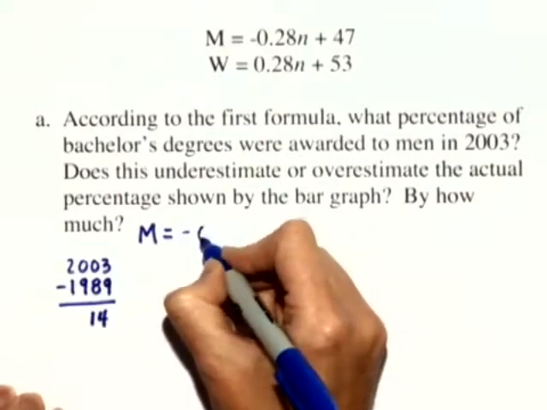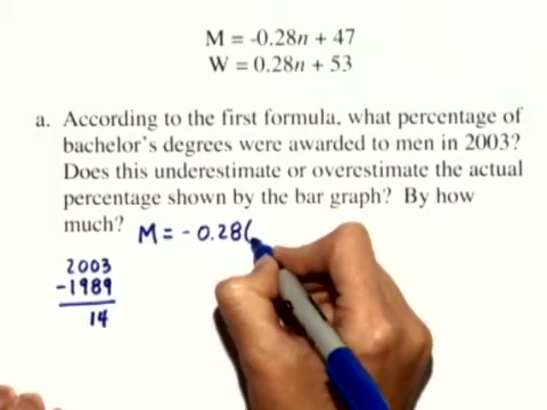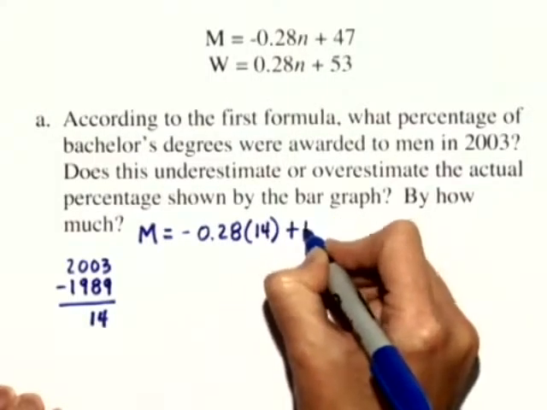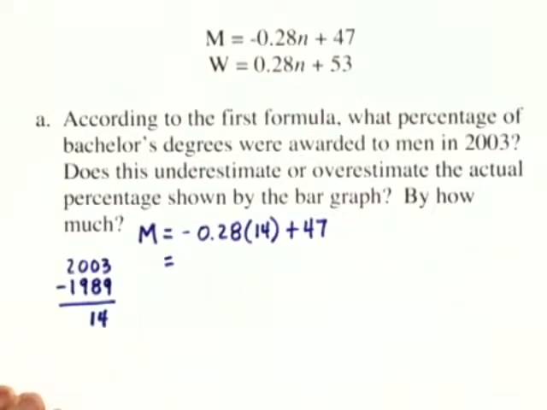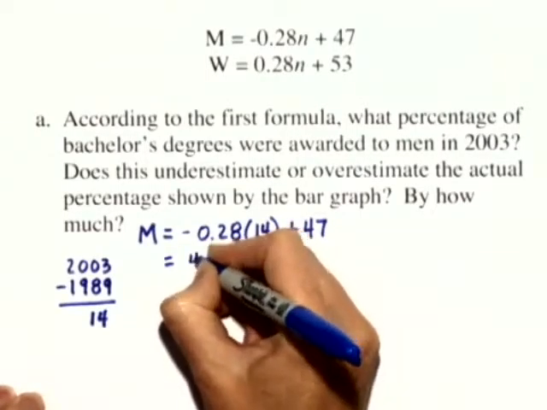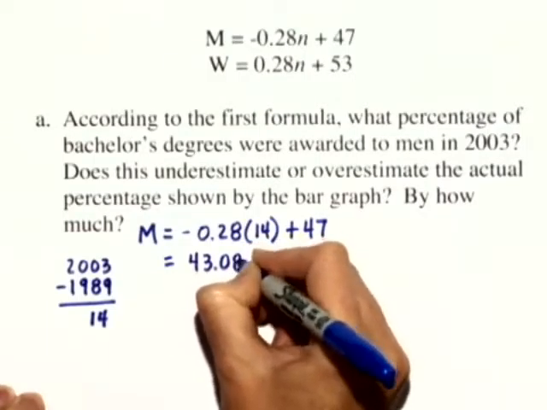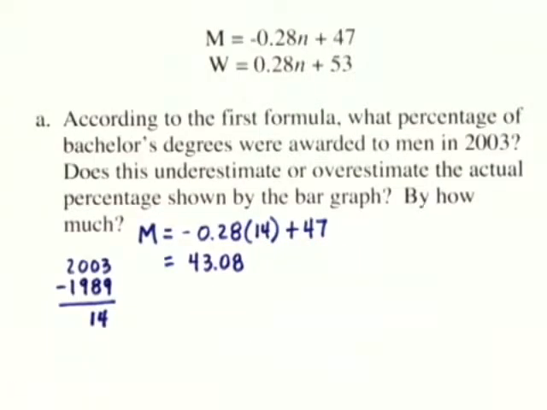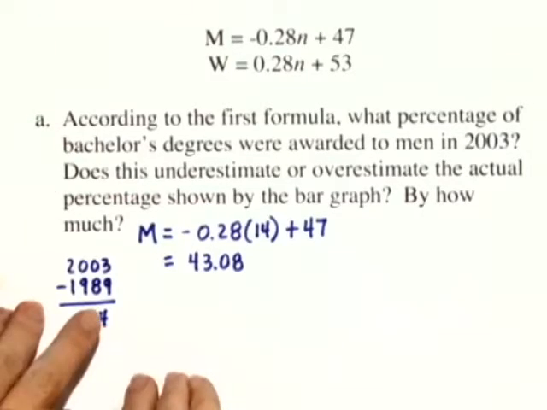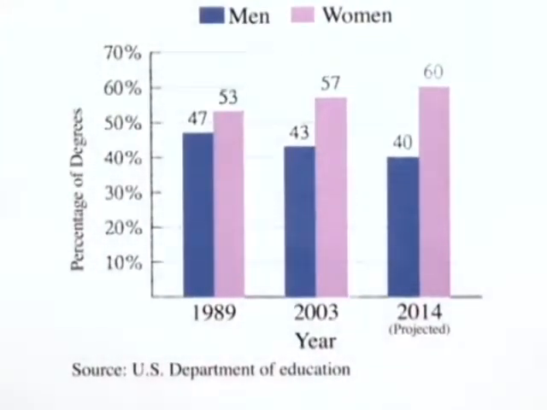So M equals negative 0.28 times n, which is 14 in this case, plus 47. If we calculate this amount, we'll get a total of 43.08. Well, the question is, does this underestimate or overestimate the actual percentage shown by the bar graph? Let's take a look at the bar graph one more time. The bar graph shows in 2003, men is represented by the blue bar, that exactly 43% of degrees were awarded to men.